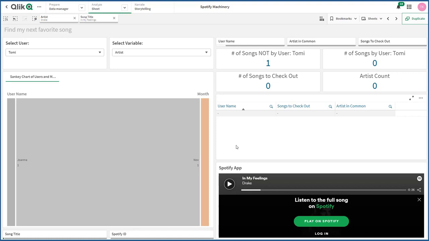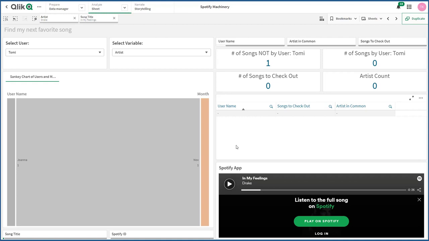What you've seen in this demo is how I was able to use the power of Qlik to find my next song obsession. I was able to use our powerful set analysis operations to find which songs I have in common with my friends. Then I used our global smart search to find the artist Drake. Qlik's associative engine instantly filtered my entire dashboard once I typed in Drake and hit select. I didn't have to go find the filter for that artist. Rather, I could just type whatever I want in the search box.